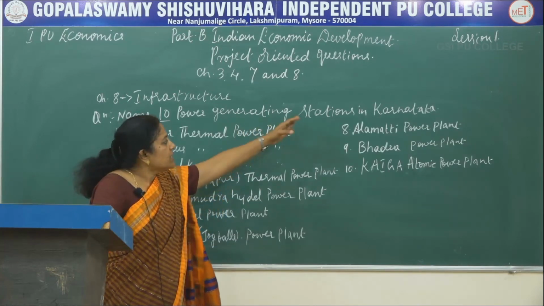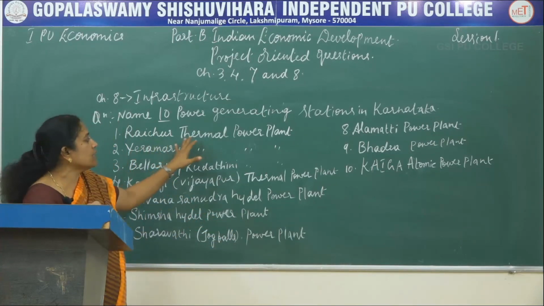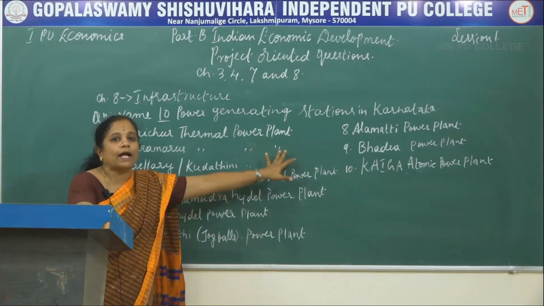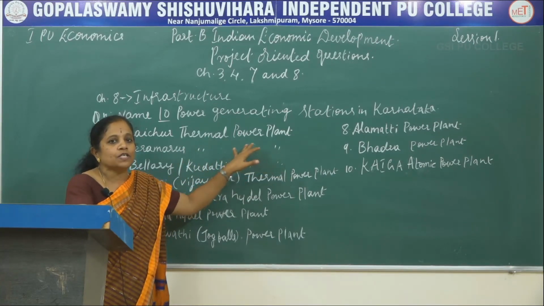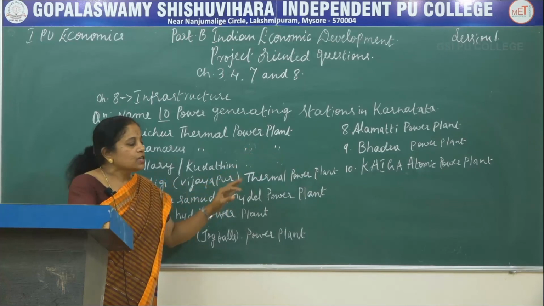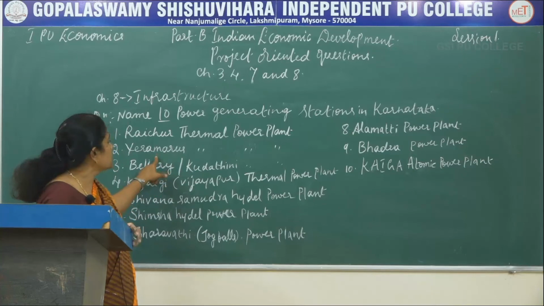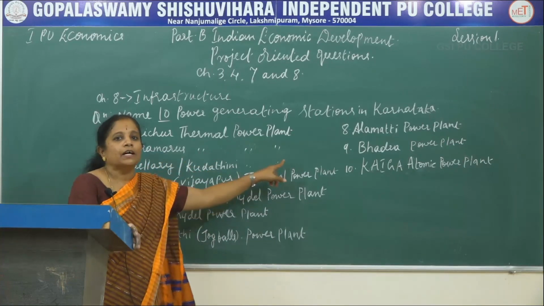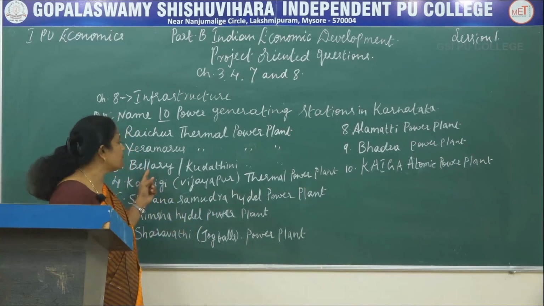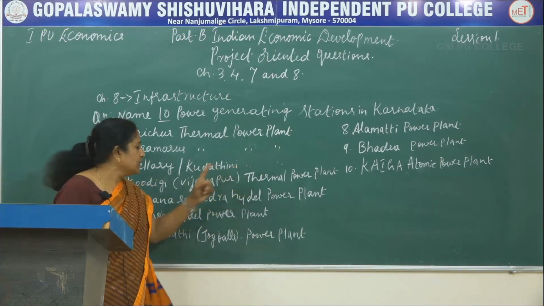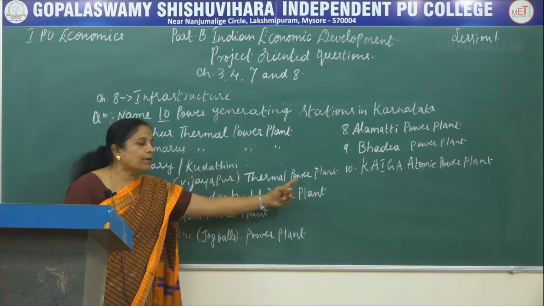The 10 power generating stations in Karnataka are as follows. The first one is Raichur Thermal Power Plant. This Raichur Thermal Power Plant is one which produces power through thermal energy. It is located at Shaktinagar near Raichur. The next one is Yermarus Thermal Power Plant, which is located near Yeganur at Raichur. The next one is Bellari Kudatini Power Plant. The fourth one is Kudigi Thermal Power Plant, that is in Vijaypur district.